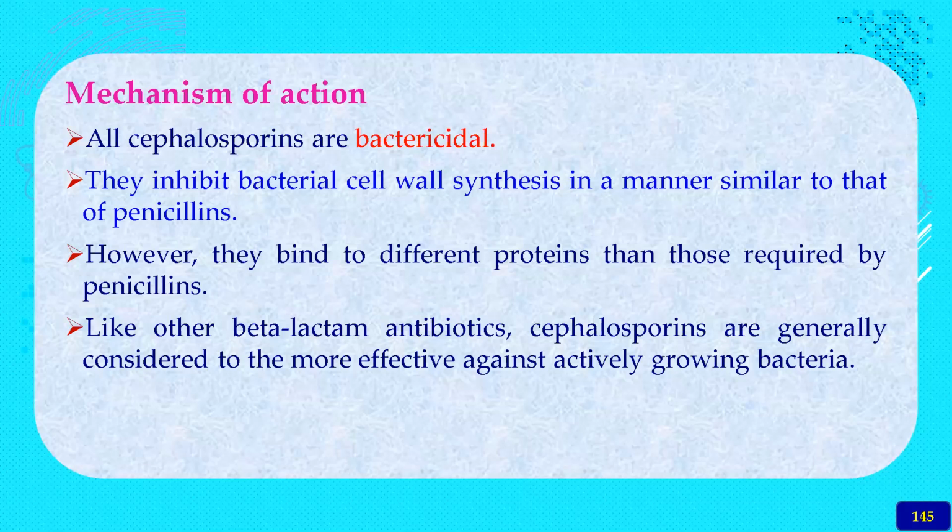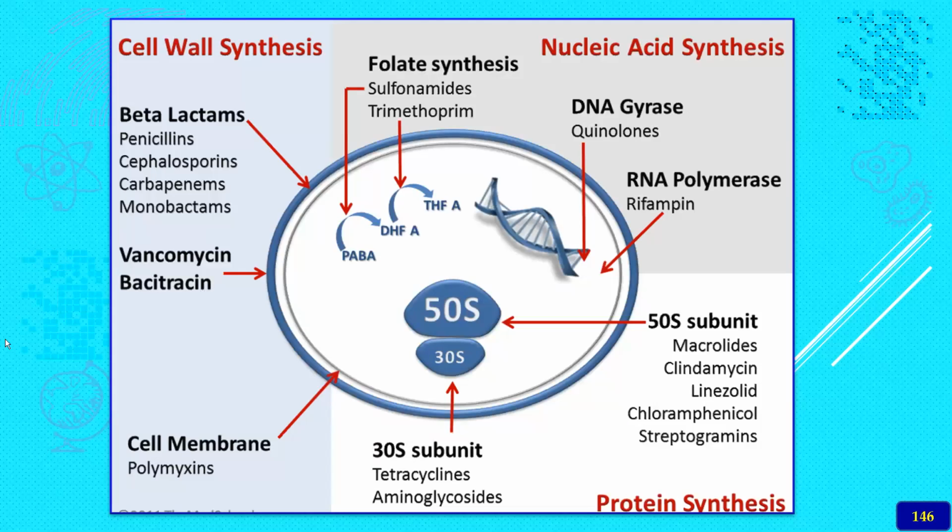Just to refresh your knowledge once again, the cell wall synthesis is inhibited by the beta-lactam antibiotics: the penicillins, cephalosporins, carbapenems, and monobactams. All these inhibit the formation of the cell wall.